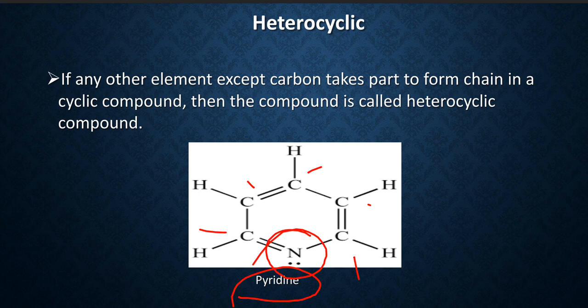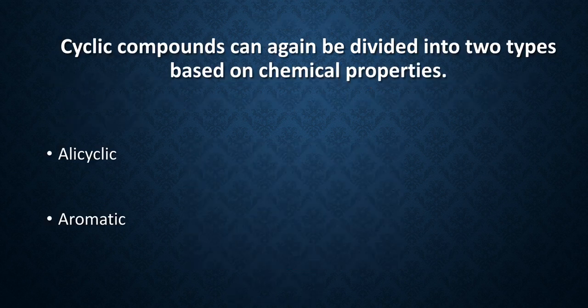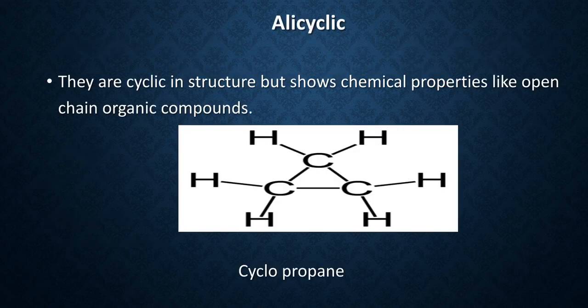Any other element except carbon which is present in the ring is called a hetero element, and the compound is called heterocyclic organic compound. Cyclic compounds can again be divided into two types based on their chemical properties: alicyclic compound and aromatic compound. Then what is alicyclic compound and aromatic compound? Alicyclic compounds are the compounds which are formed by a ring structure or carbon-carbon ring but show the chemical properties like open chain organic compounds.